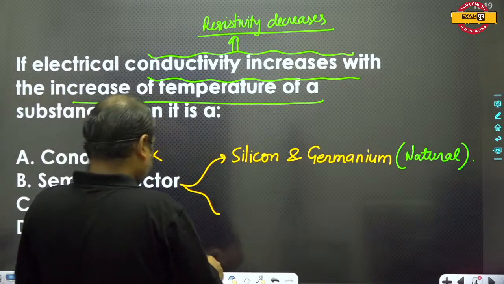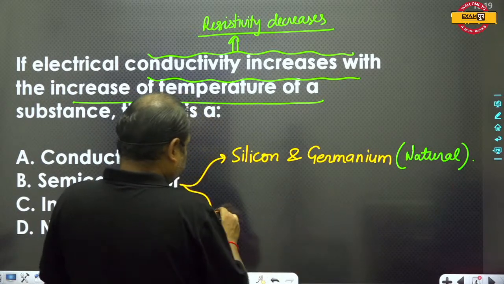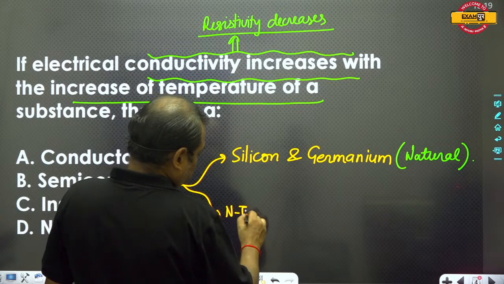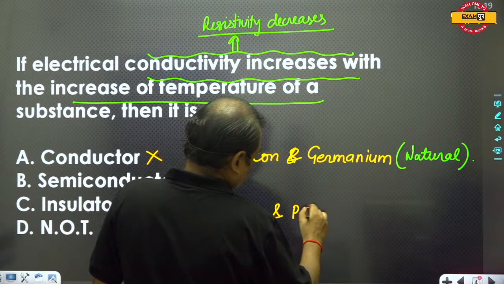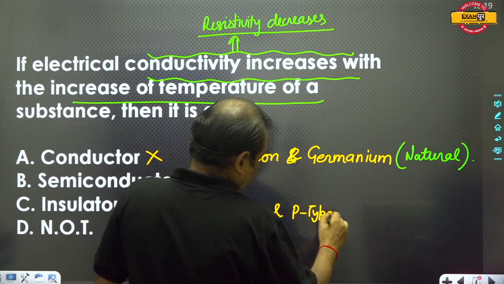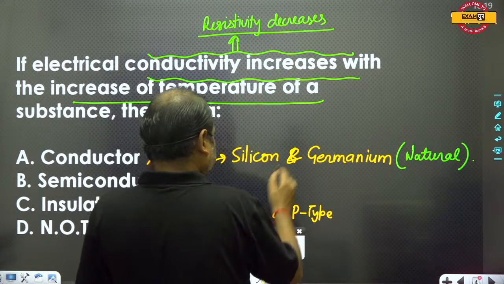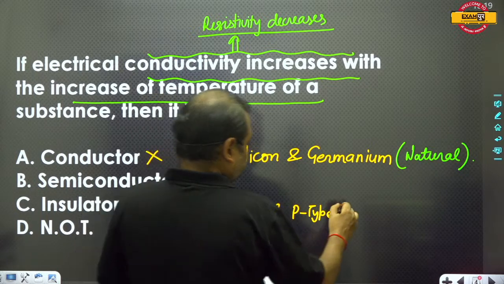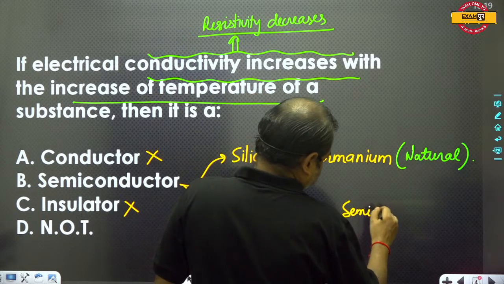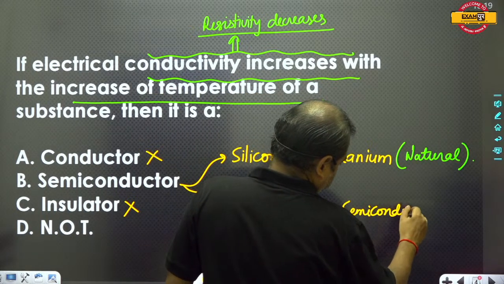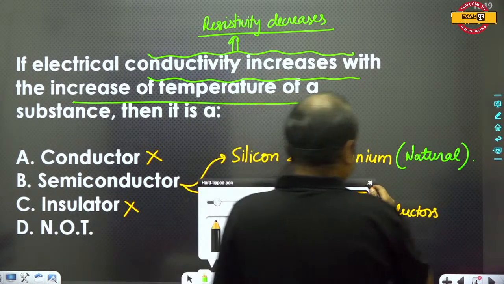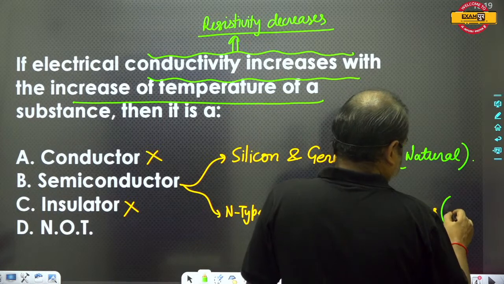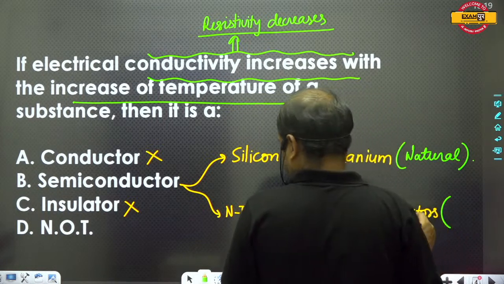But when we talk about N-type and P-type semiconductors, these are man-made semiconductors.